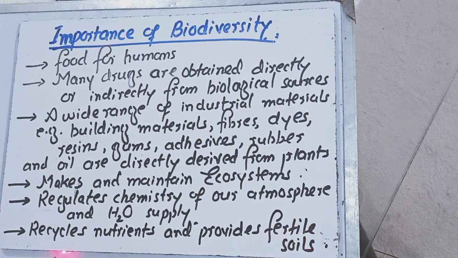In addition to this, it recycles the nutrients. Whenever the plants or animals present in a certain area die, or through their excretory products, when they mix with the soil, whatever they have taken from the soil is released again into the soil. In this way, the nutrients recycle between the living organisms, the soil and the other environment.